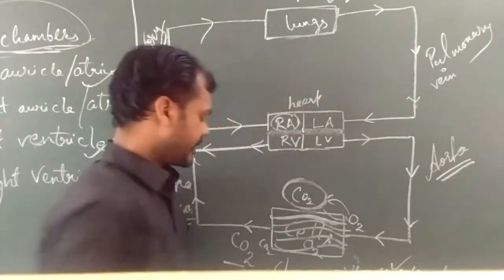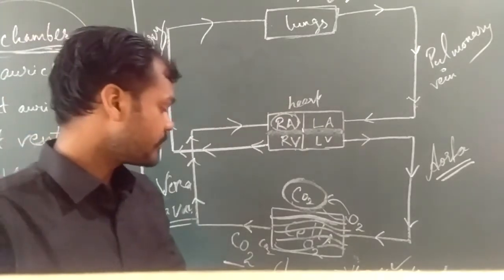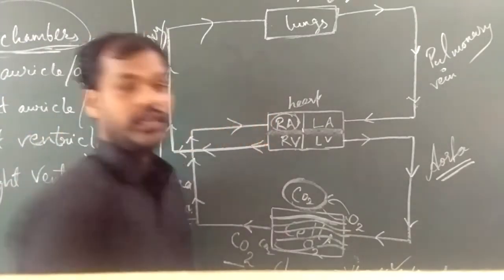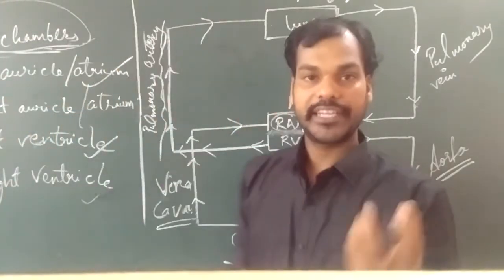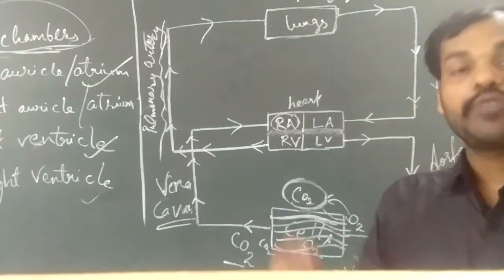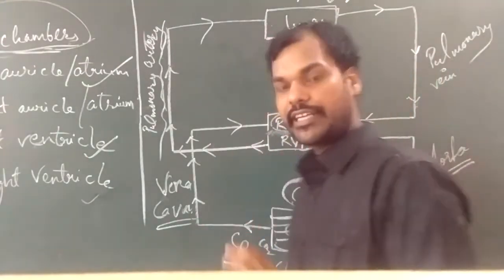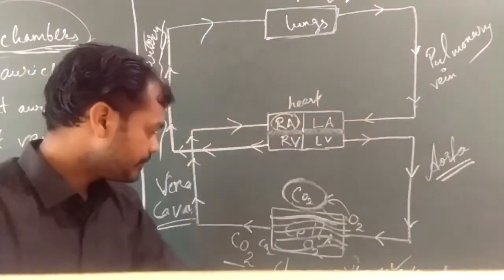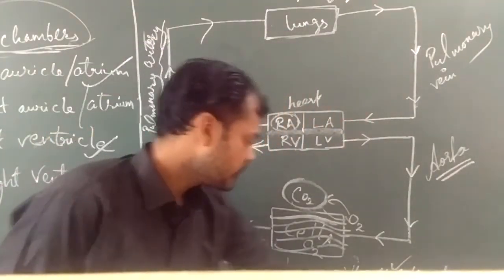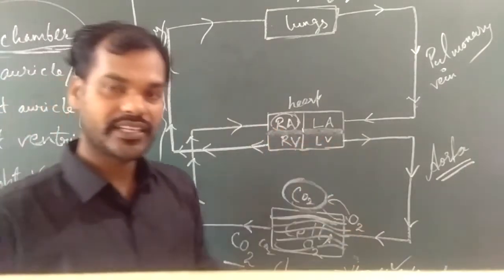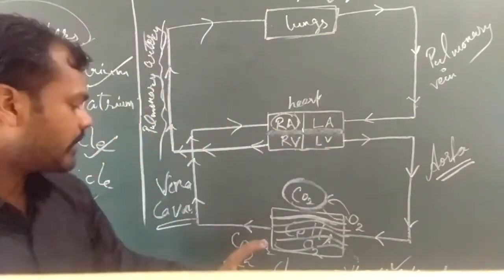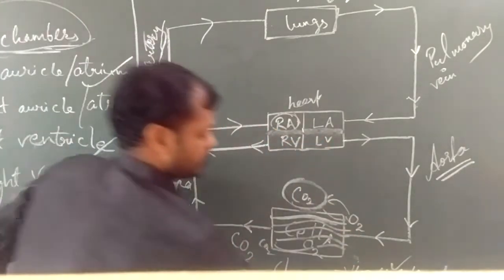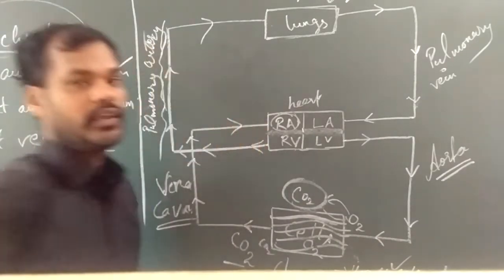Now coming on to the next, which is the kidney. In case of kidney, the renal artery will be bringing the oxygenated blood, and the renal vein will be taking away the deoxygenated blood. Other organs are also the same, where blood comes through the divisions of the arteries and is brought back by the veins.